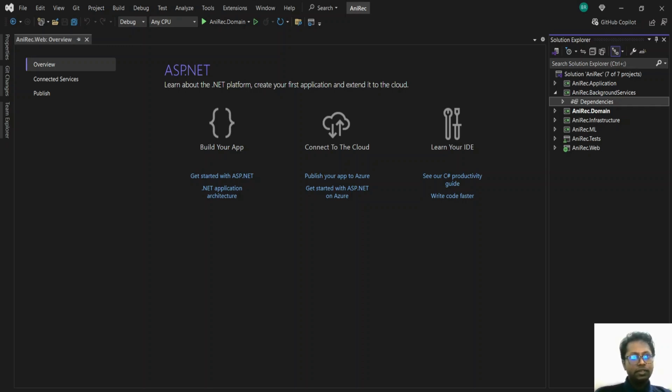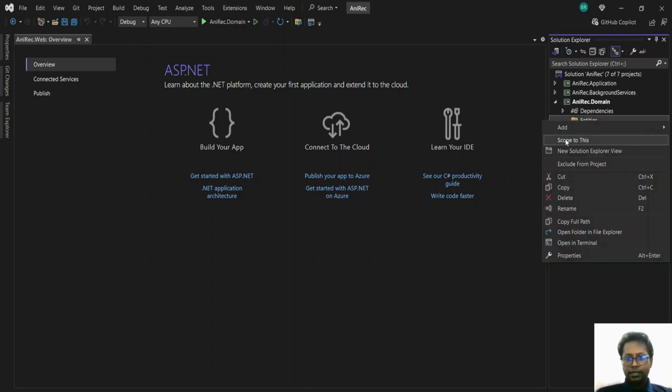Before we proceed forward, let's understand in a nutshell how each layer interacts with each other. A request is received by the presentation layer, in this case our web application, then it's passed down to the application layer. This layer handles the business logic and interacts with both the domain and the infrastructure layers to manage data. This setup ensures a clean separation of concerns, making it easier to manage, test, and scale the application. So we'll start by implementing each layer. We'll start with the domain layer.